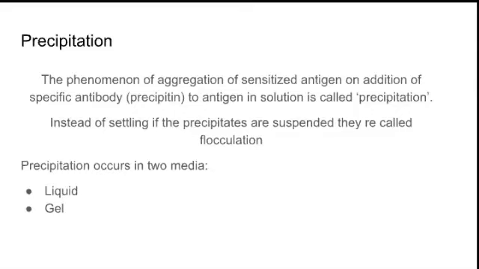Instead of settling, if the precipitates are suspended, they are called flocculation. For example, what is precipitation? There is something which settles at the bottom. We call it precipitation. If this precipitate floats in the middle or is suspended on top of the liquid, we call it flocculation. Precipitation occurs in two media, one is liquid media and the other is gel.